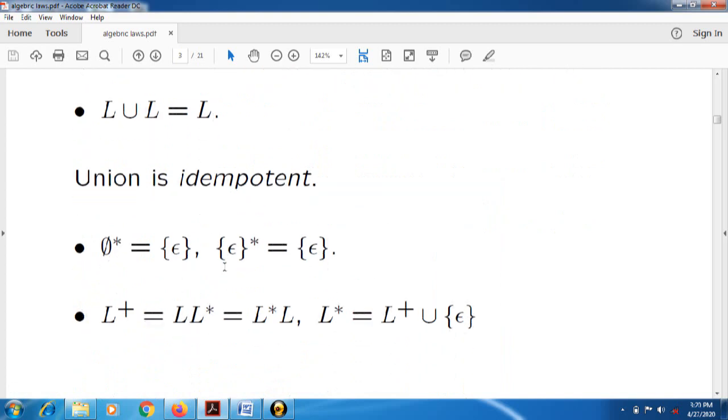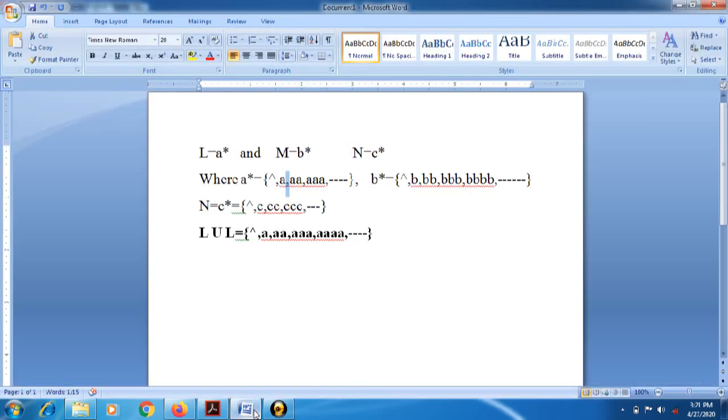Next one, these are the very key points while solving some expressions or some MCQs related to theory of computation. As we have seen in one example, phi is nothing but the empty set, and whenever we are taking its Kleene closure it is nothing but the null value, means here is a single value, that is the null set. Now see how it is possible. Suppose I have considered it as phi.